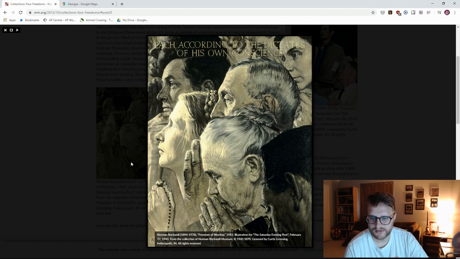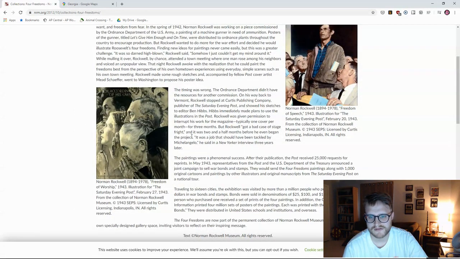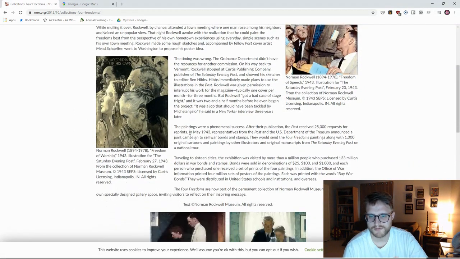You can't really tell per se, and I think that's maybe the point, but there is some clear Christian iconography with the rosary bead here. Everybody else is just kind of praying. I can't tell what book this is, if it's a Bible or a Torah or something like that. But this seems to be a very Christian-focused image, which is ironic in the sense of freedom of worship.